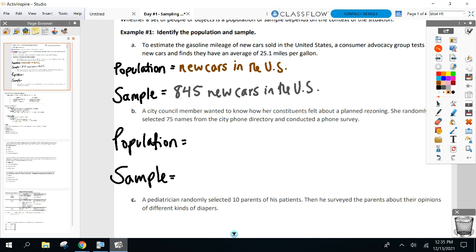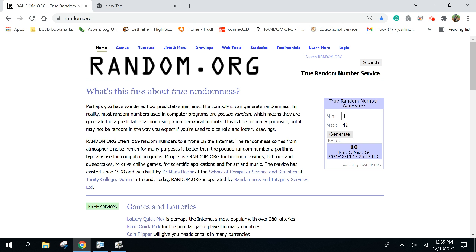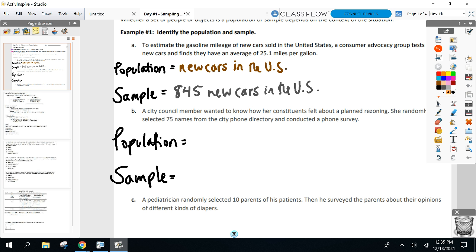So what's my population here? What's my... don't tell me about planning rezoning. That's what we're trying to figure out. That's not the population or sample. All right? Population. Overall, what's the group I'm looking at? The population of the town. So who am I looking at asking about the rezoning? Overall, who am I looking at?